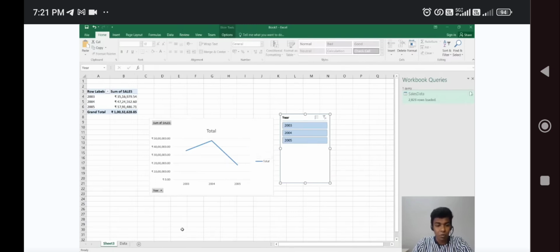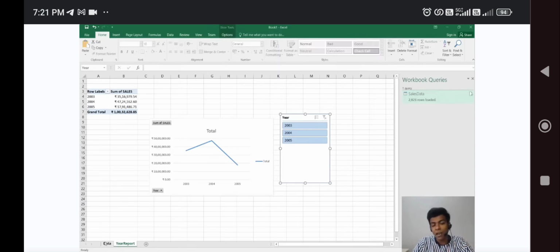This is the first worksheet, so you can name it with the report name. Let us name it year report. Likewise, you can do it for another report. You just want to present it like that. Based on the graph which they are asking for, you just want to give the segregation of data based on the year.